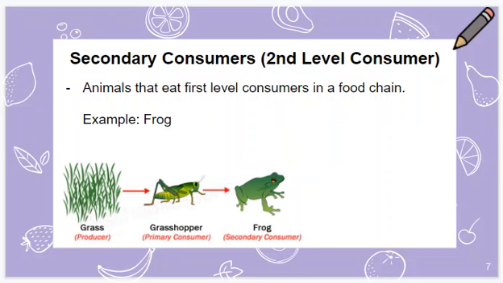Secondary consumers, also known as second level consumers, are animals that eat first level consumers in a food chain. So in this example, the frog is a secondary consumer, because when you go back to the beginning, the food chain starts at grass. Grass gets eaten by grasshopper, which is first level. Grasshopper gets eaten by the frog, which is the second level consumer.